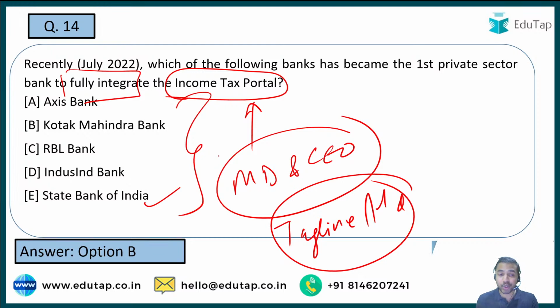I am asking you who is the MD and CEO of State Bank of India, and I'm really glad to see that you are also telling me who is presently the MD and CEO of Kotak Mahindra Bank. Well done guys. Now also tell me who is the MD and CEO of SBI. In the past two sessions I have repeatedly told you about this. Absolutely right guys, I have got the right answer, absolutely correct. That's how you are really required to link.